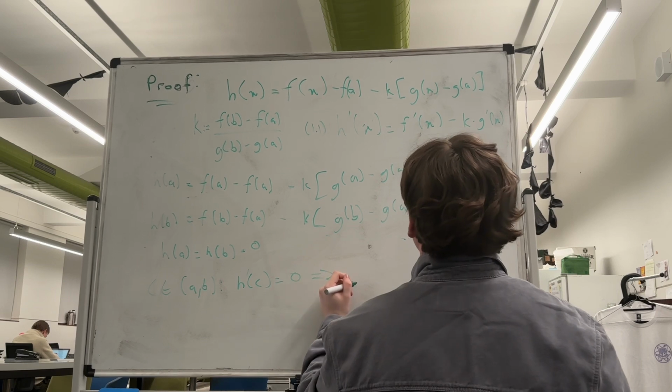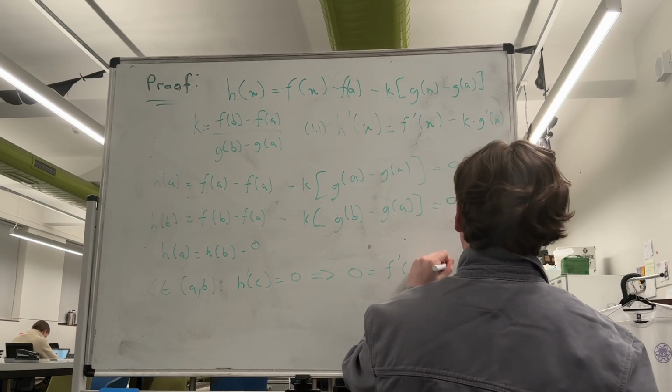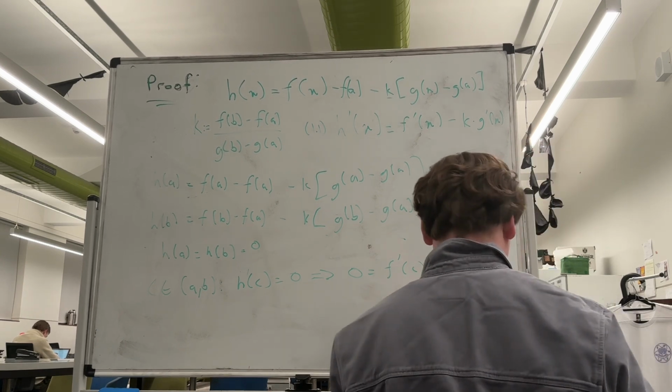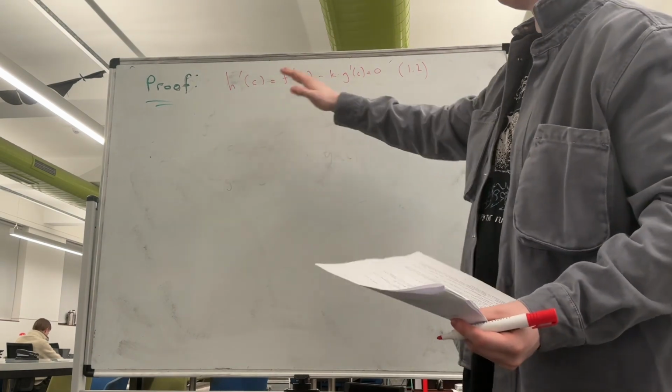And then we have that 0 is equal to f prime of c, take k times g prime of c. So after applying Rolle's theorem, this is what we get.